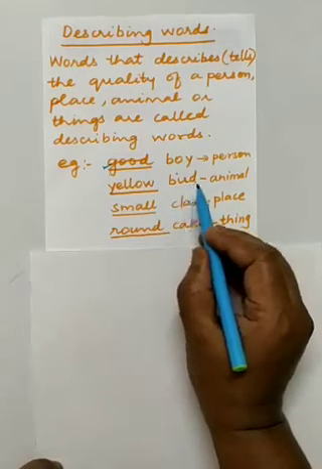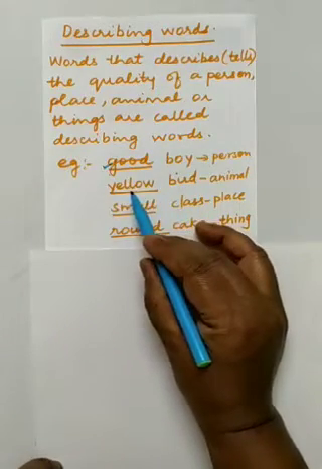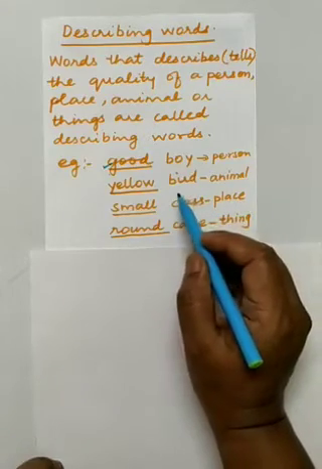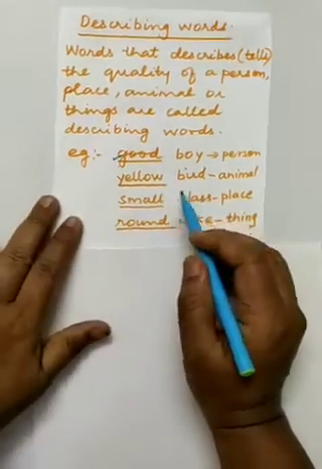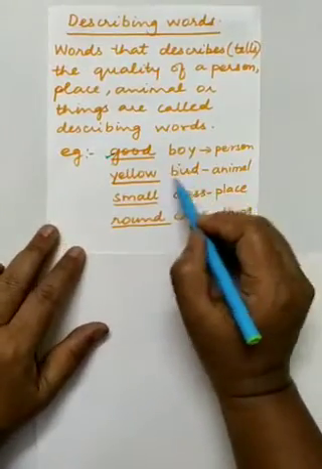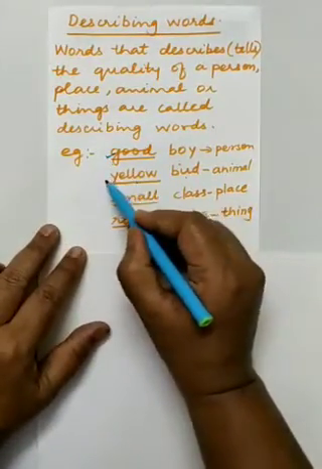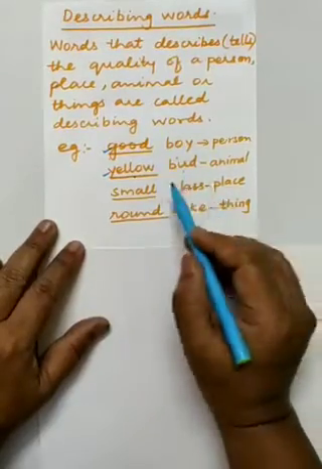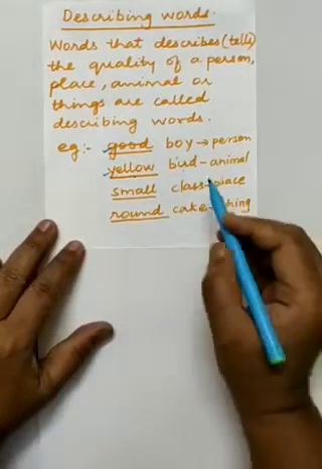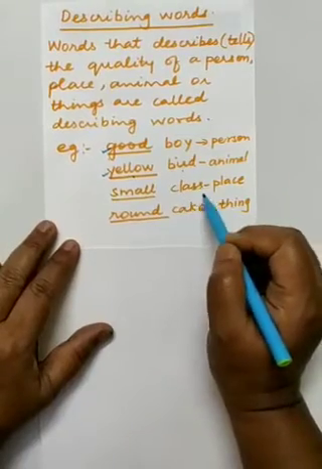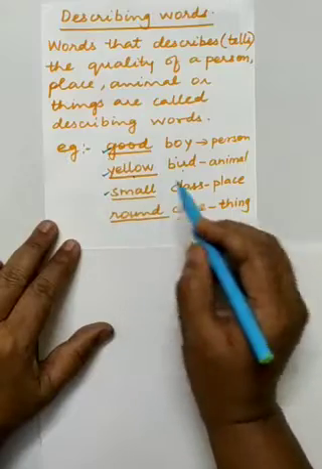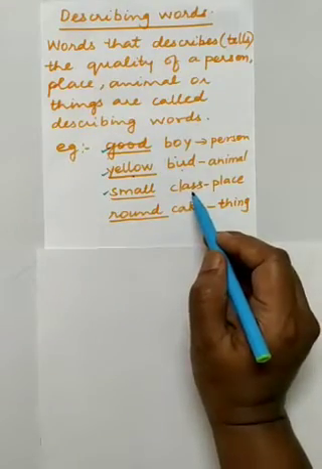Then bird. Which bird? Yellow bird. Whichever bird you can see, like parrot, if you see, you will say green bird. So we are describing. So how is the bird? Yellow in color. So we are describing the bird with the color. Then dash class. So small class. I am telling about the class.